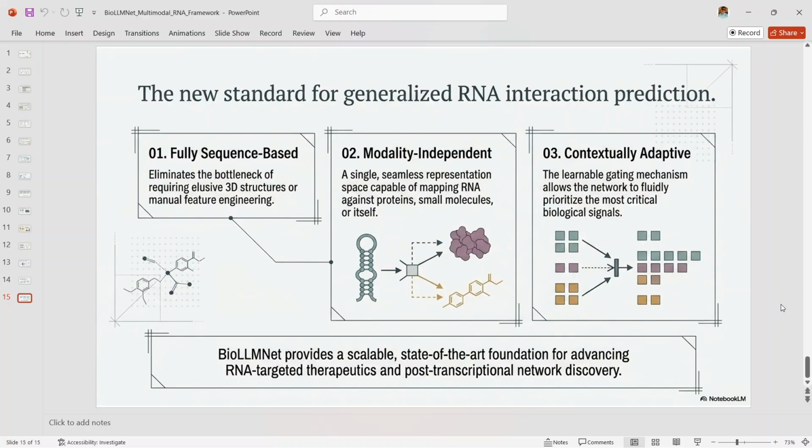Overall, this work is a strong example of how biological language models can reshape interaction prediction.